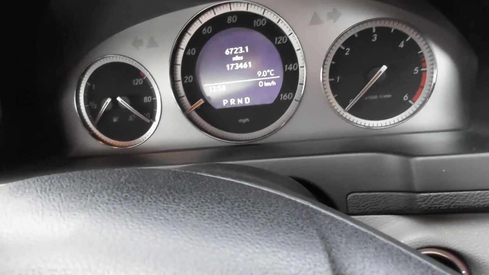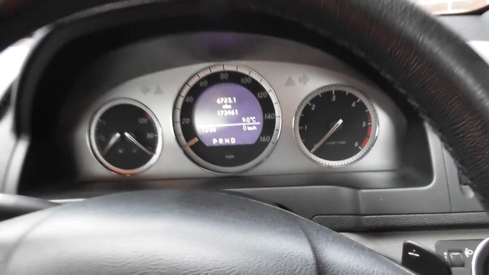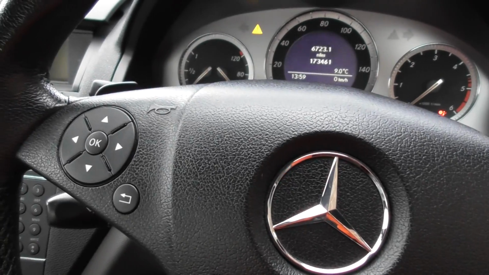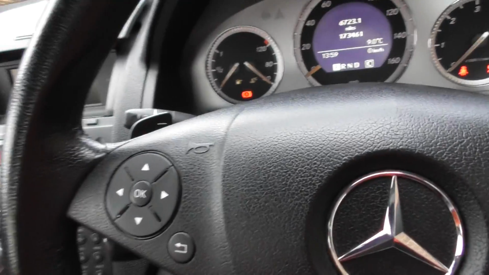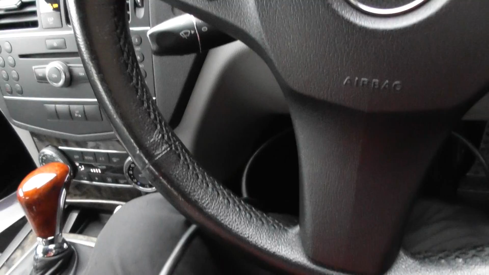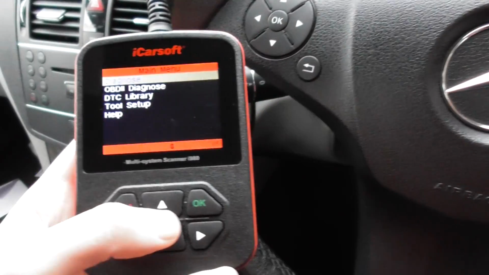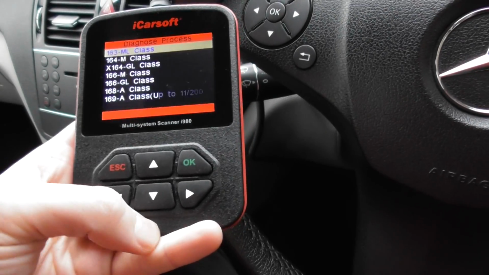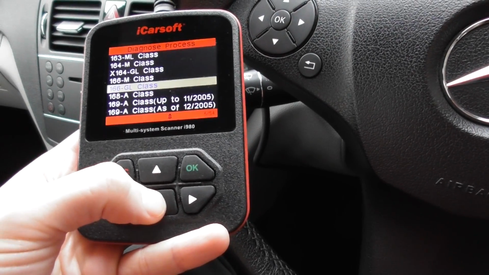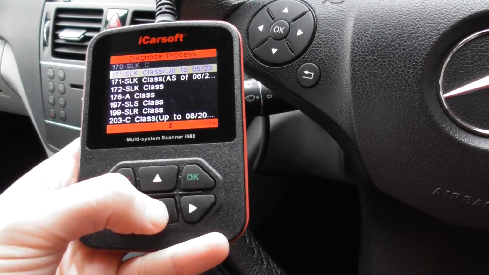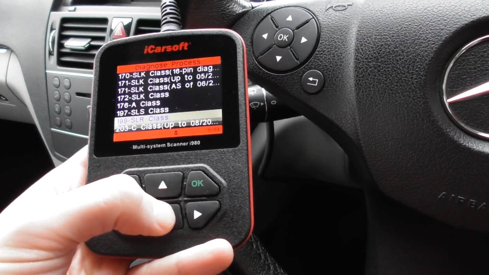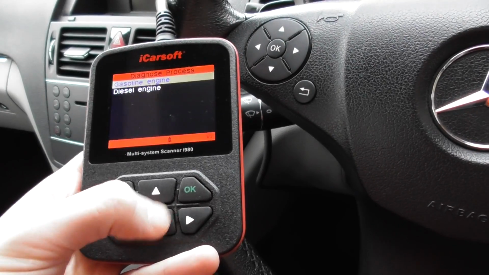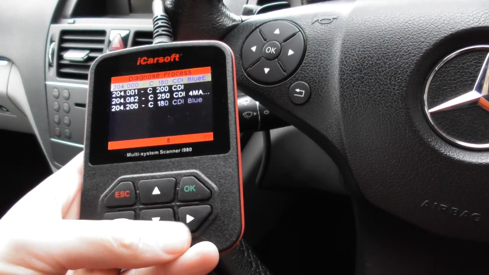What I'm going to do is use the iCarsoft i980 kit here, and I'm going to see if I can diagnose a fault with this, because it does cover the door electronics in this vehicle. So it's a C-Class, it's a diesel engine, right hand steering.